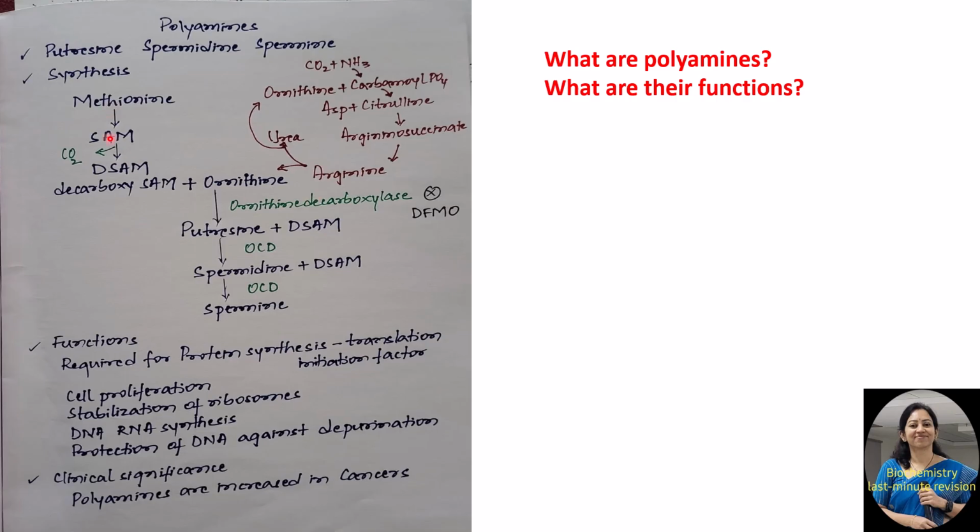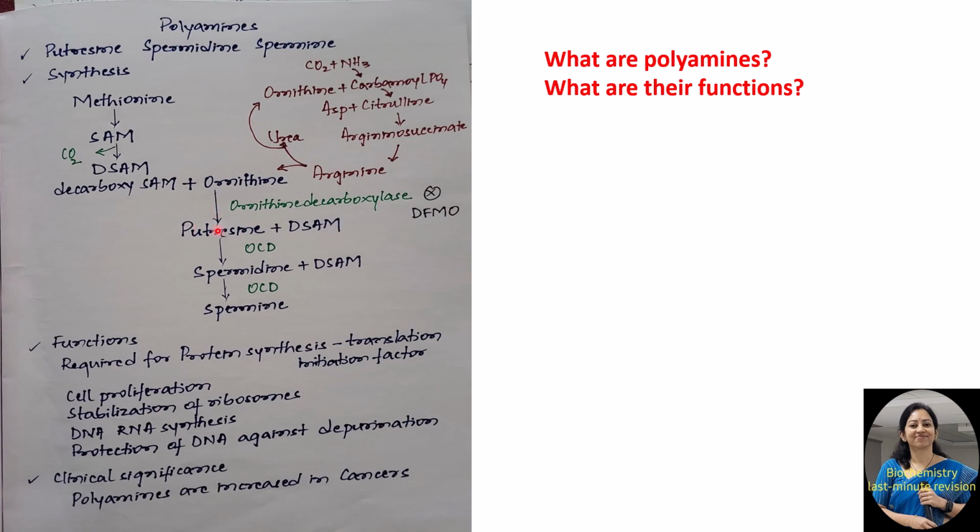Methionine undergoes activation to form S-adenosyl methionine, wherein the adenosyl group is added to methionine and the adenosyl group donor is ATP. From this active methionine, that is S-adenosyl methionine, the carboxyl group is removed and it gets converted to decarboxy S-adenosyl methionine. This combines with ornithine. Now ornithine comes from the urea cycle, wherein carbon dioxide condenses with ammonia to form carbamyl phosphate, which reacts with ornithine to form citrulline. This in turn reacts with aspartate to form argininosuccinate, and this undergoes lyase reaction to form arginine and ornithine. This ornithine reacts with decarboxy S-adenosyl methionine to form putrescine, and the enzyme is ornithine decarboxylase.